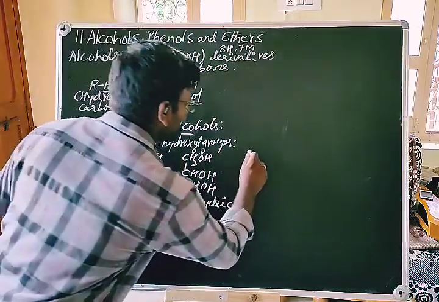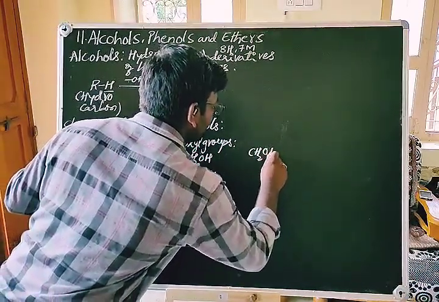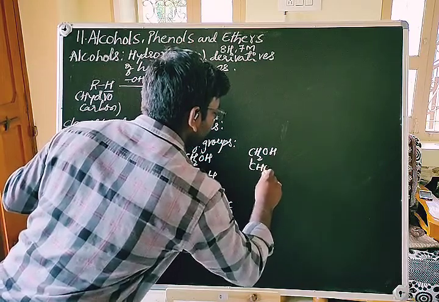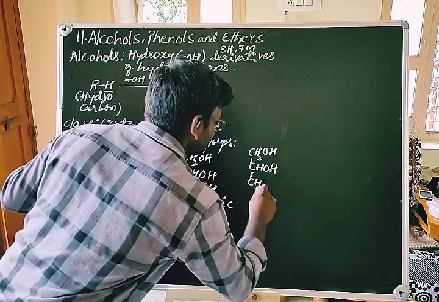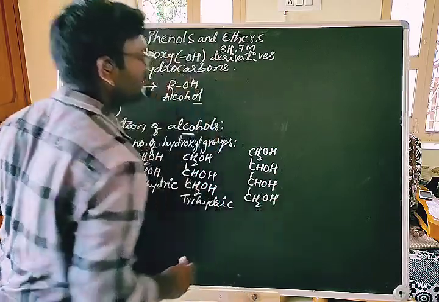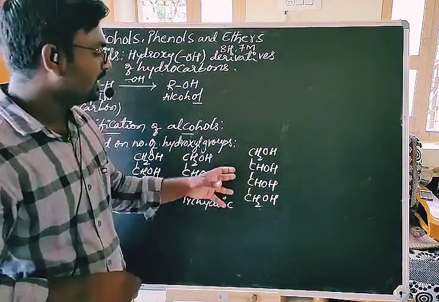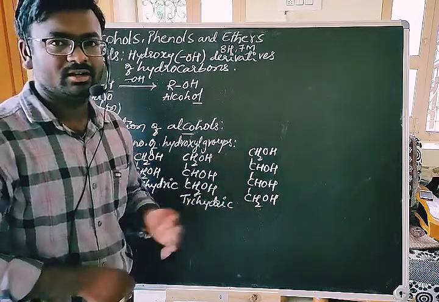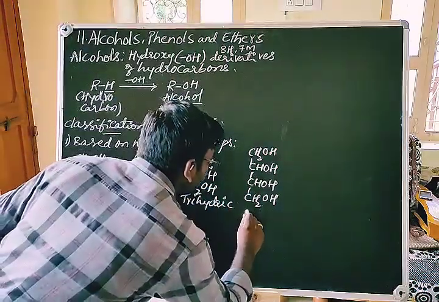For example, CH2OH, CHOH, CHOH, CH2OH. Here we have four hydroxyl groups. Now we can call this a tetrahydric alcohol or polyhydric alcohol.